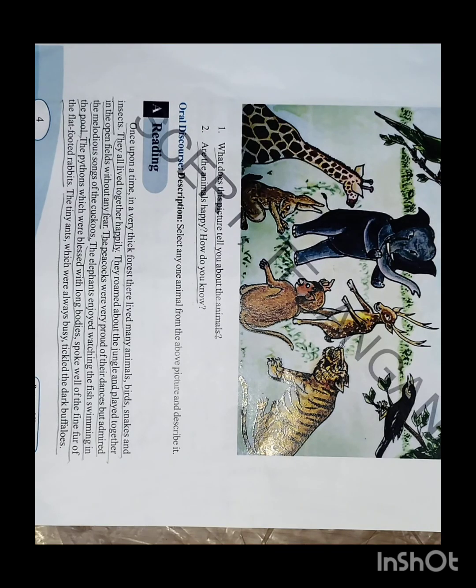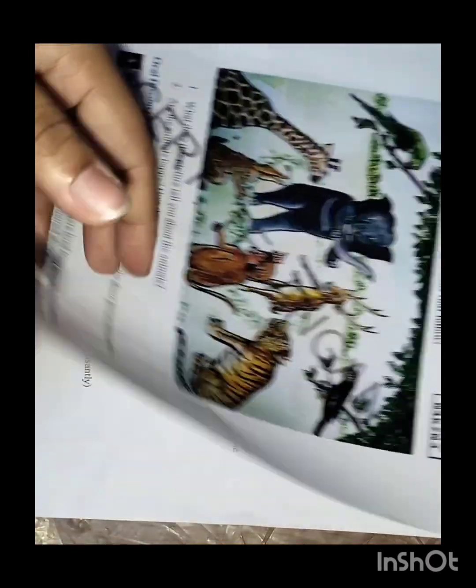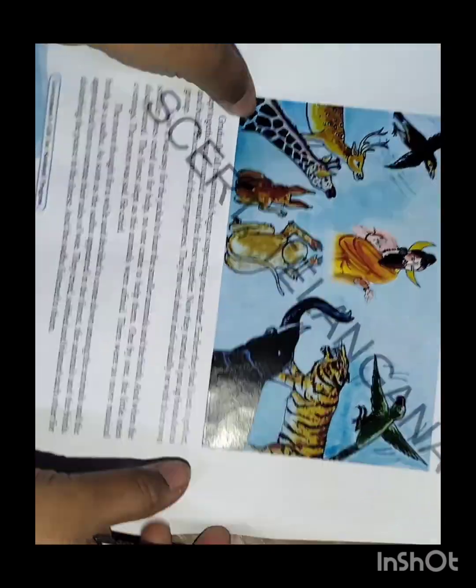There are not only these, there are also deer, buffaloes, monkeys, tigers, parrots, crows, rabbits, tortoise, fish, elephants. So the jungle is a home, a house of all the animals. Okay, so many animals we have seen up to right now. Coming to the next page.